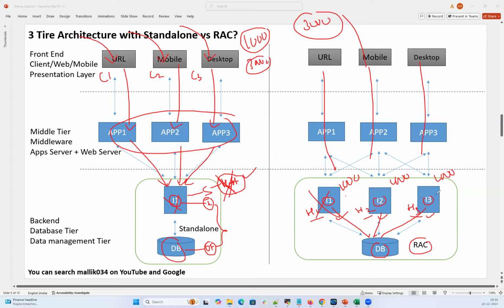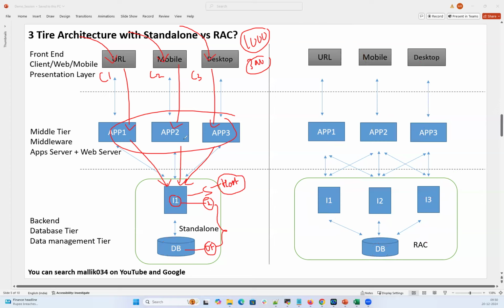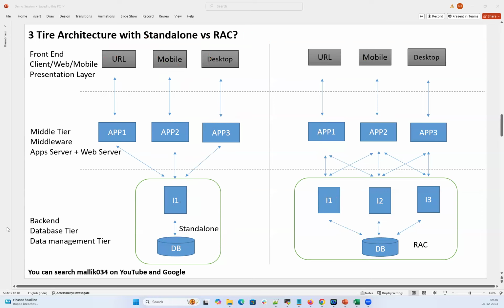Both are available. Then the other factor about RAC: let's say I have user 1, client 1, connected here on host 1. If this instance goes down or the server goes down, automatically this user connection will go to either instance 2 or instance 3. That's your failover. RAC can support that failover. So that's the other advantage you can get in the case of RAC.